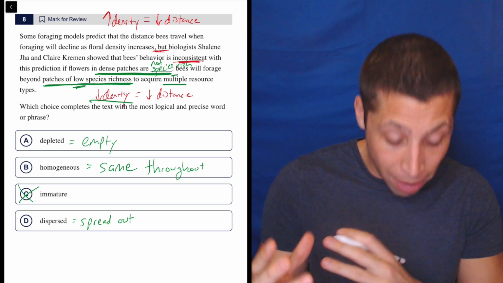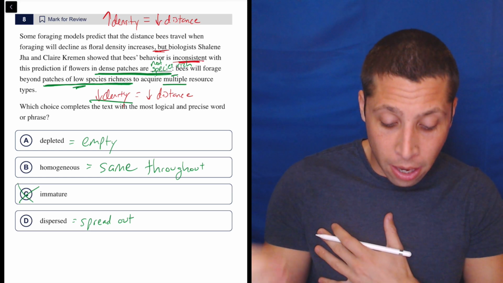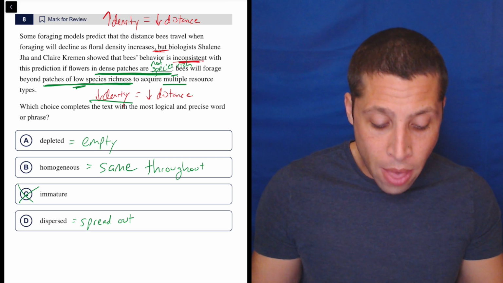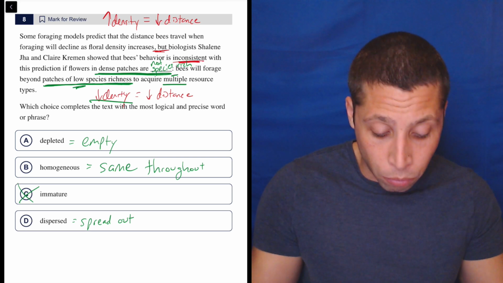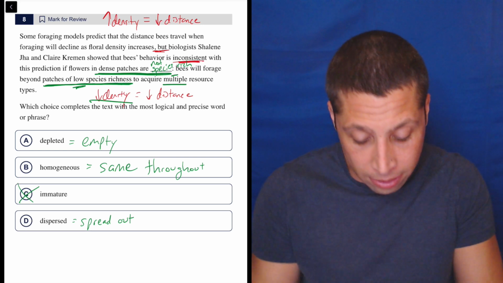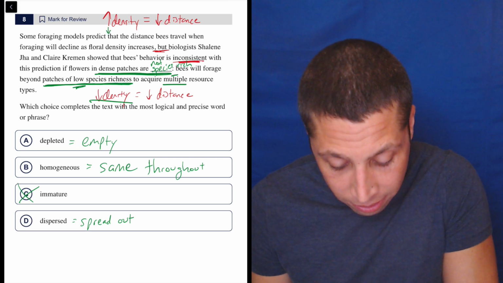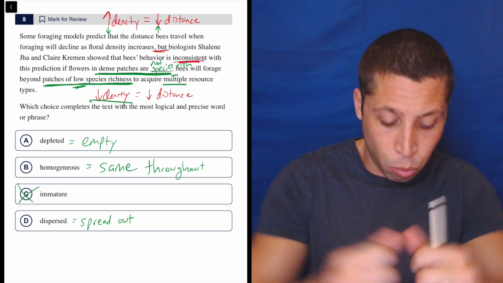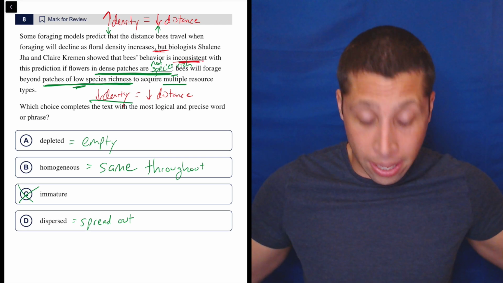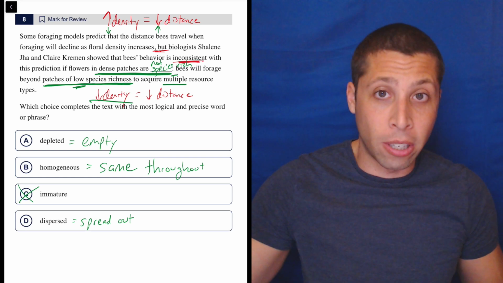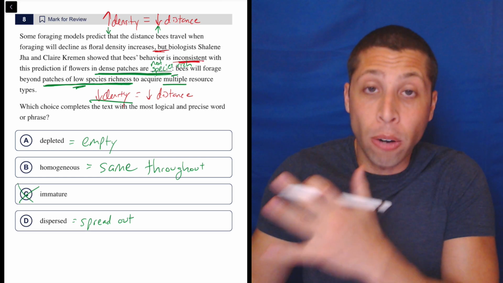Then we would expect the thing to happen that it says after the colon, right? If they were dispersed, if they were spread out, then it would be expected that they would go for a higher distance. That's just another version of this dumb summary, right? If there's low density, then we would expect high distance. So if the dense patches were dispersed, not dense, then the bees would forage beyond those patches. That is exactly what they originally predicted.